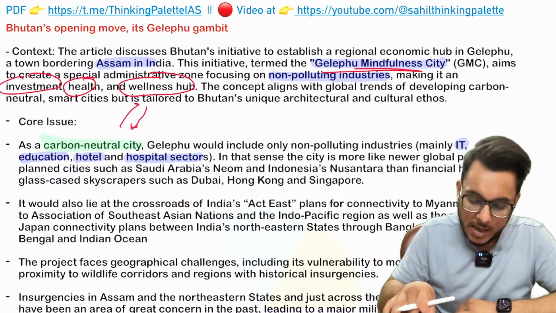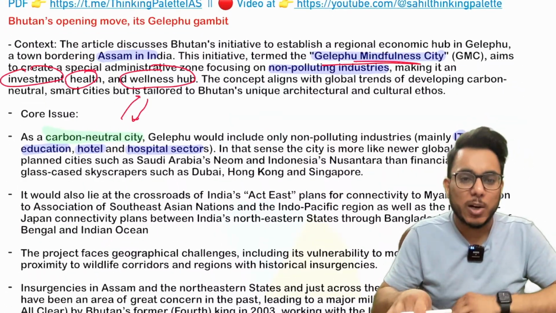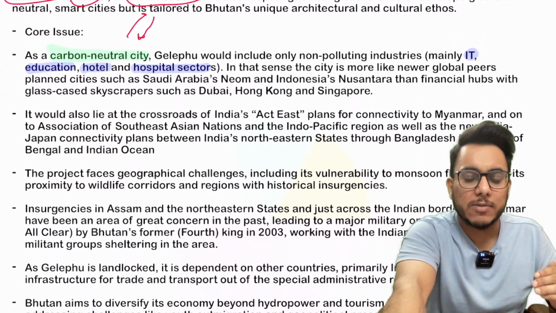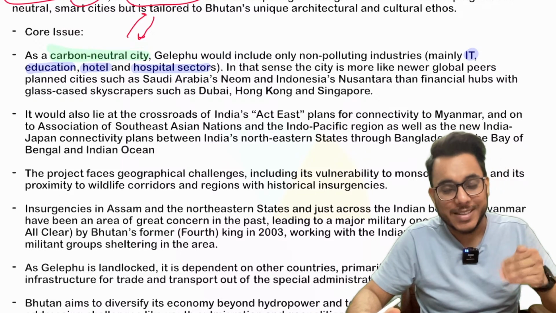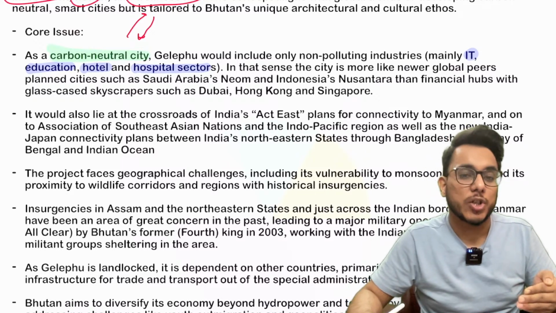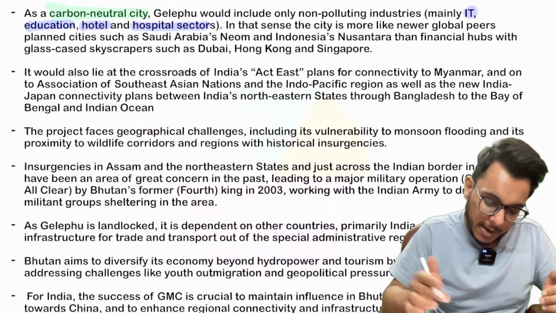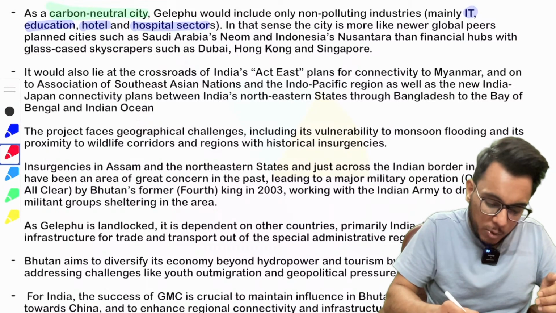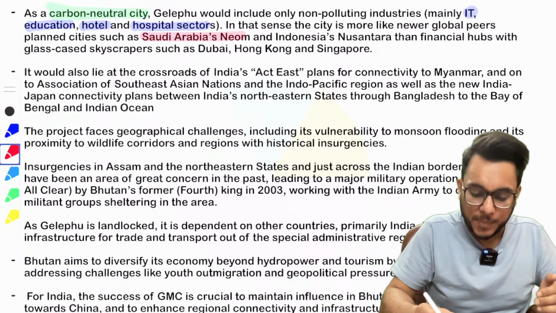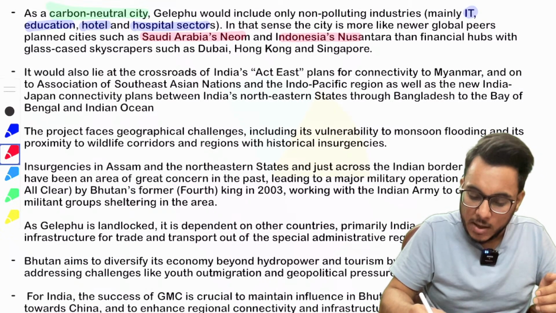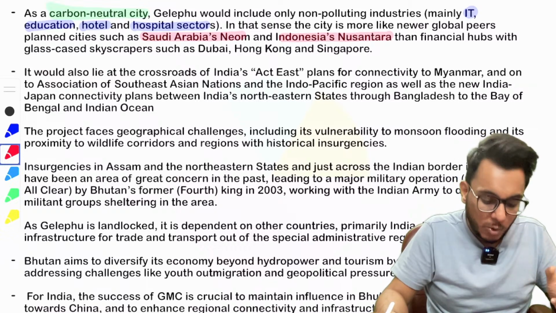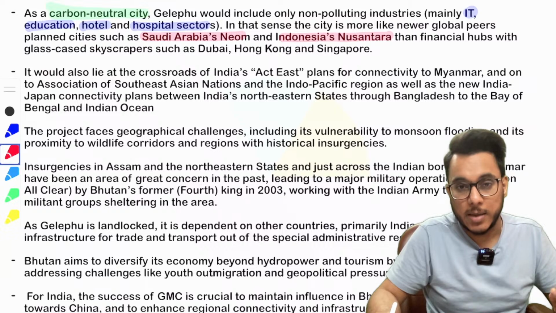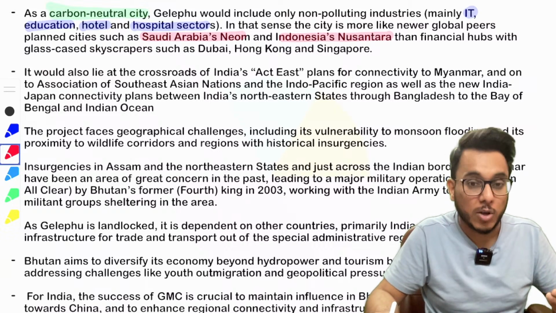Now basically, guys, this is a kind of movement going on in countries of the world, that they are moving towards more sustainable and climate conscious types of cities. For example, if you have heard, there is Saudi Arabia's Neom city. Indonesia is developing Nusantara. Now these cities are sustainable. They are developed on the model of sustainability and on the model of climate consciousness.